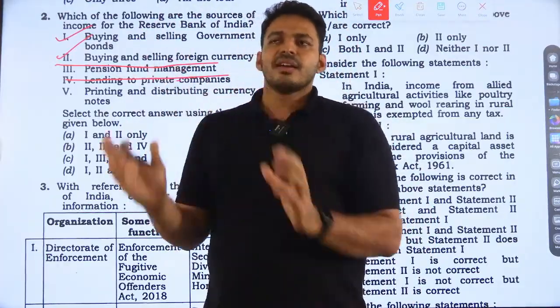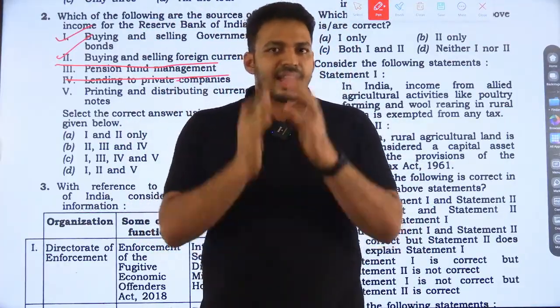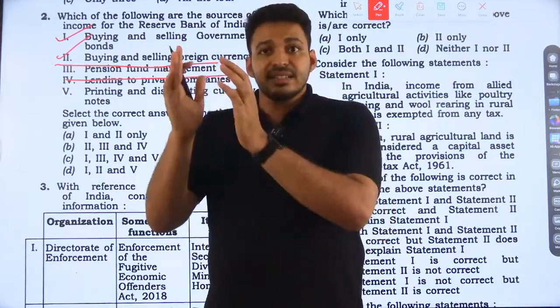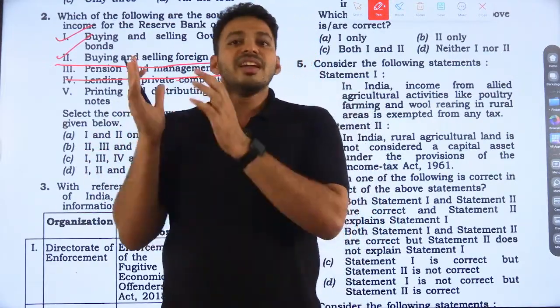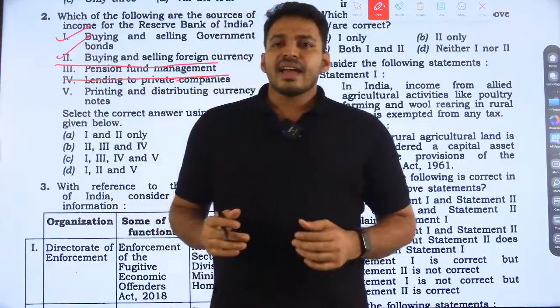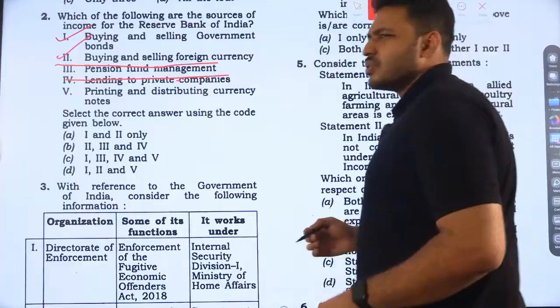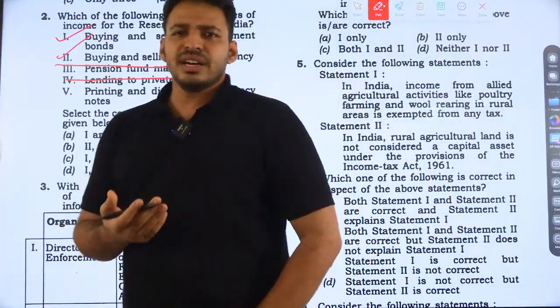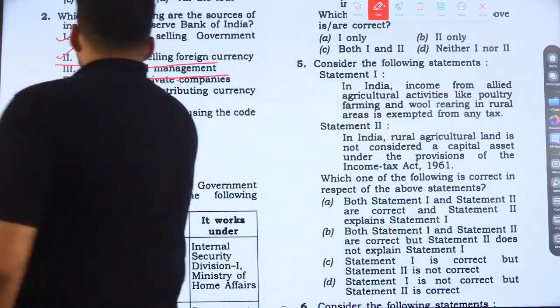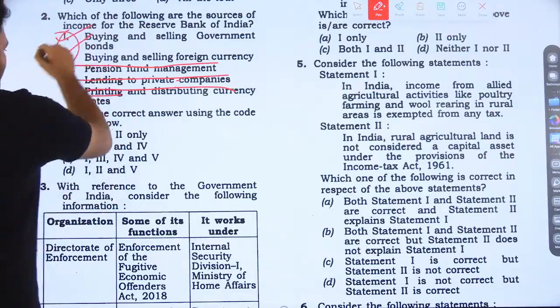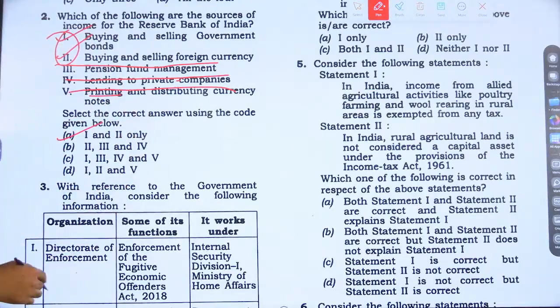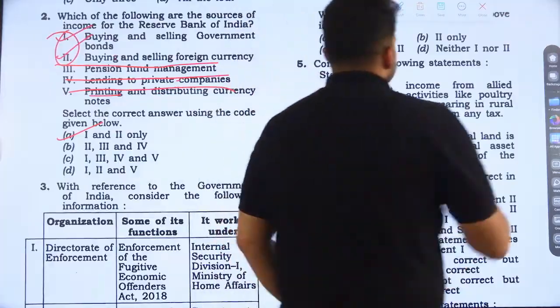In the column of expenditure, like income and expenditure, Reserve Bank listed this operation, printing and distribution of currencies, in expenditure. Okay, so printing and distribution of currency will also not give a revenue to Reserve Bank. So here only 1 and 2, option A is the right answer.